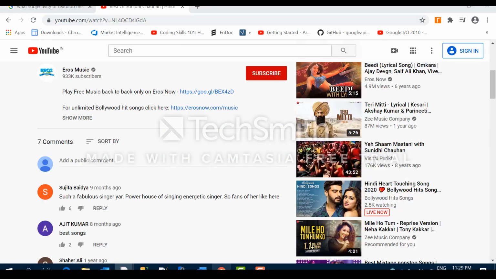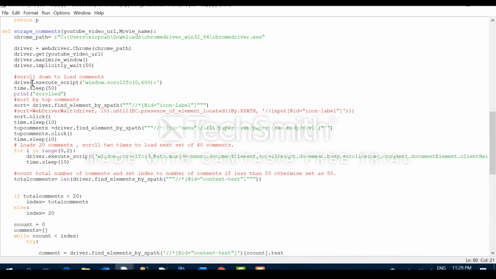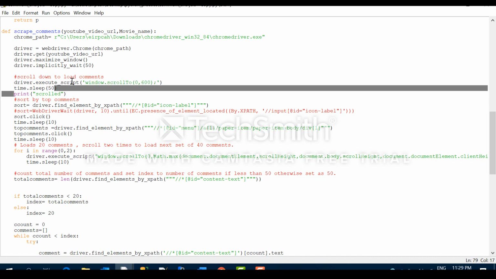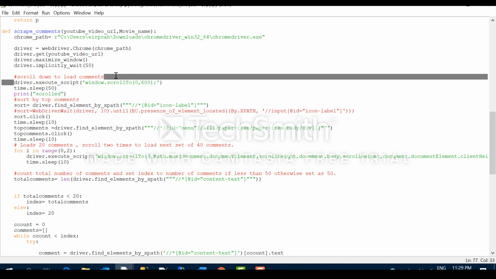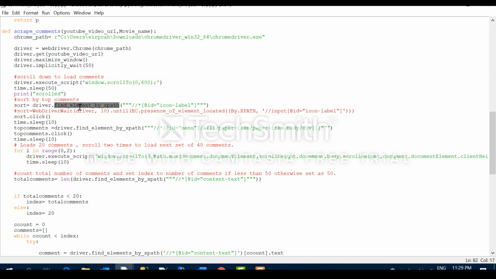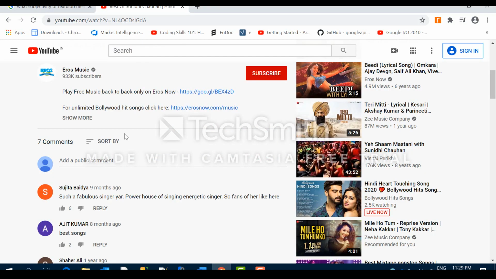So first, this is driver dot execute script. This is JavaScript. Here I am executing this particular JavaScript under the execute script method. It will scroll down my window. And then this is a Selenium method, find element by XPath. It is finding a particular element in the web page, so that you can click it or do something else with it. Suppose this sort by button, how will we find that?